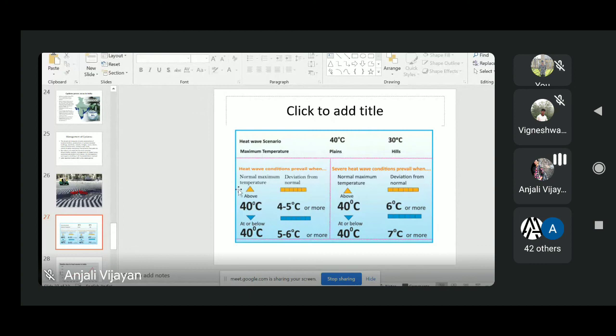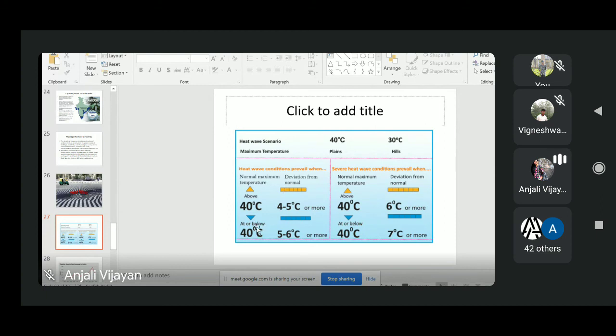Normally the maximum temperature is 40 degrees Celsius. Suppose the normal maximum temperature of an area is above 40 degrees Celsius, then it should go 4 to 5 degrees more. That means if it comes to 44 or 45 degrees Celsius, this is a deviation from the normal. If it goes to 44 or 45 degrees Celsius or more, then we will call it a heat wave condition.